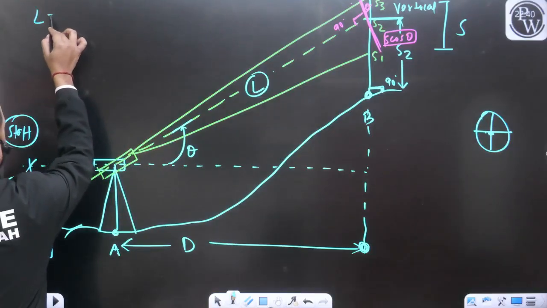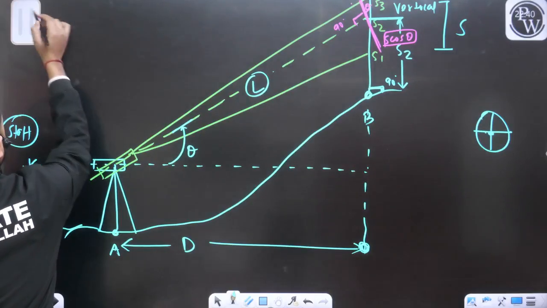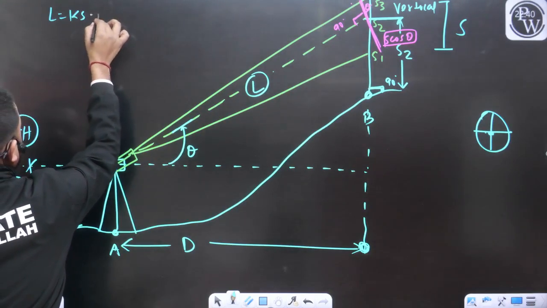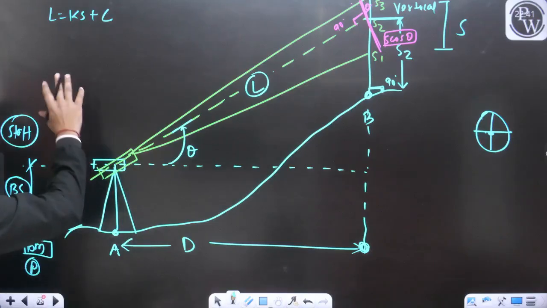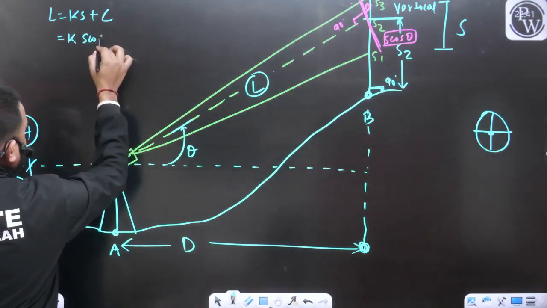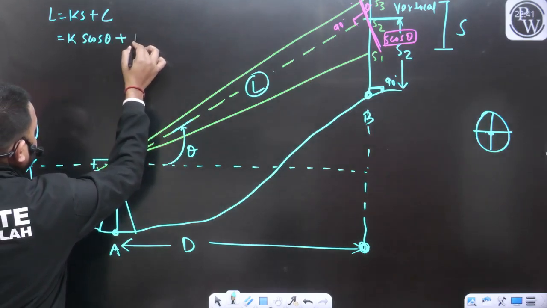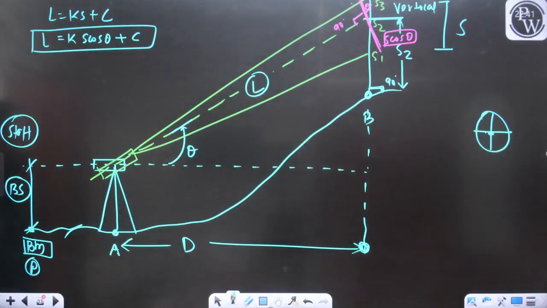So L will be equal to Ks plus C, but here S is not simply S. Here it is going to be K S cos theta plus C. This will be the value of L. Yes or no?